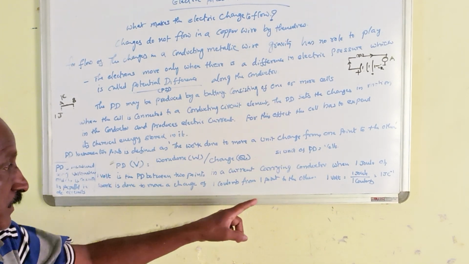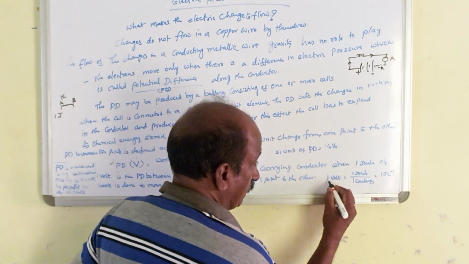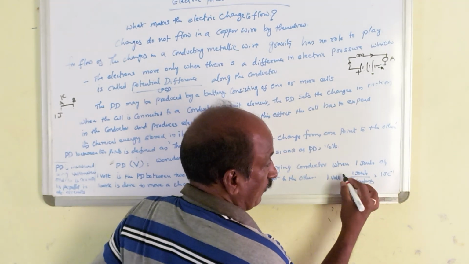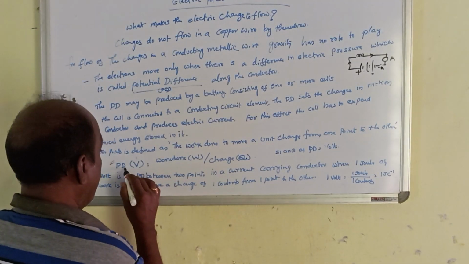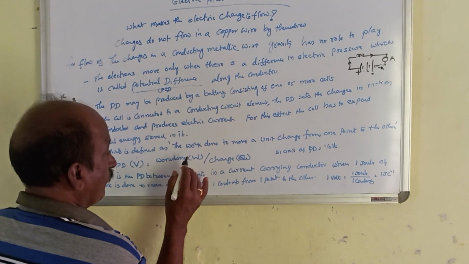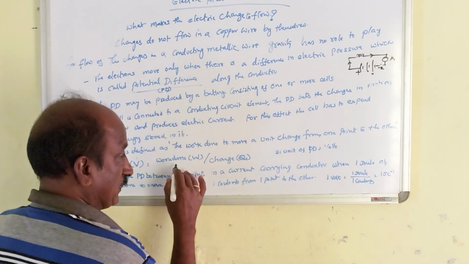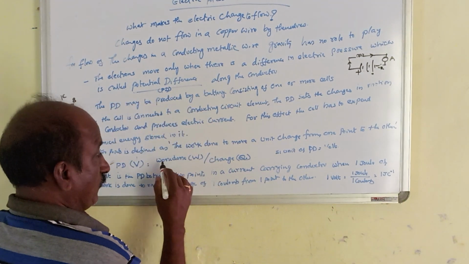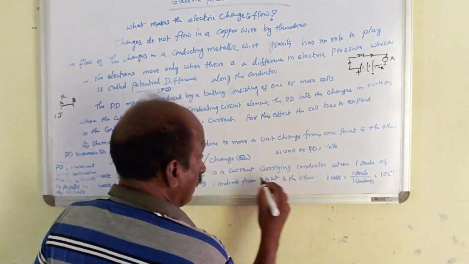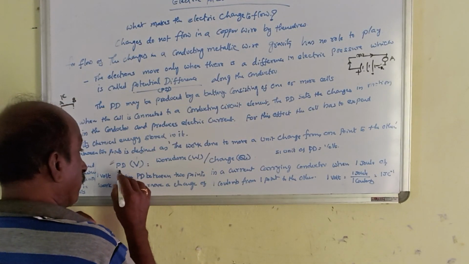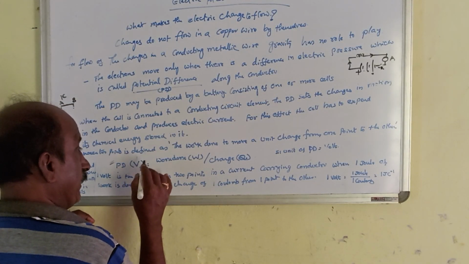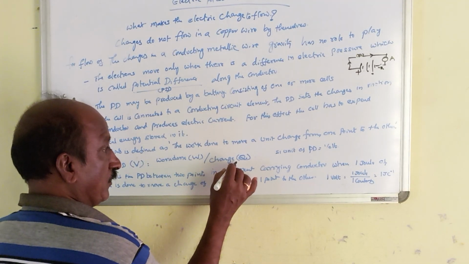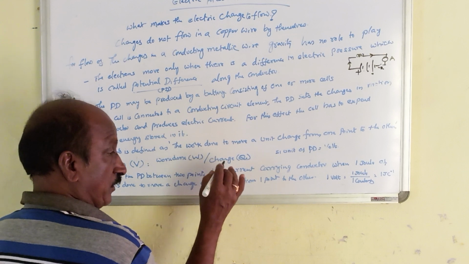Okay, and here it is being mentioned, you see, 1 volt is equal to 1 joule by 1 coulomb. Work done will be in joules only. The unit of work done is joules. From which the definition of potential difference is work done in order to move a unit charge.